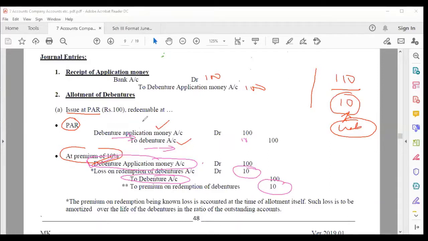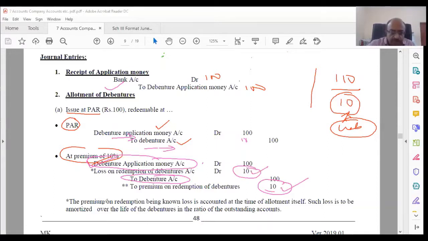So mind you, these are entries not passed at the time of redemption. See, mind you, these are not entries. This first entry anyway is at the time of application. Even these entries that we are talking about are not passed at the time of redemption. It is now when we are issuing it. The only thing is that we are keeping in mind what is going to happen when the redemption is going to happen. Is it at par? Then no problem, nothing. If it is at a premium, you're going to give it at a premium, 10 rupees extra you're going to pay. Create that liability now and take that hit.